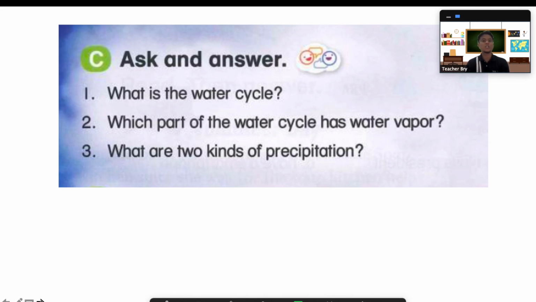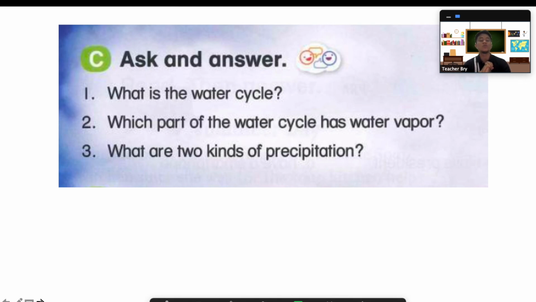Question number 2. Which part of the water cycle has water vapor? Exactly, condensation. That's where water vapor is turned into liquid. Okay, and also evaporation, from liquid to gas.